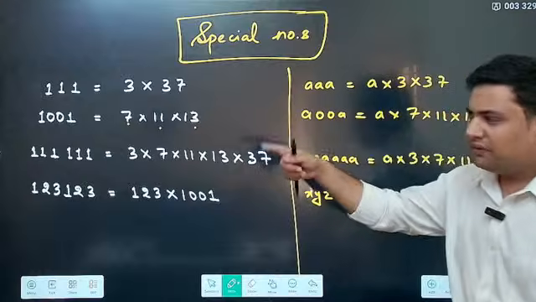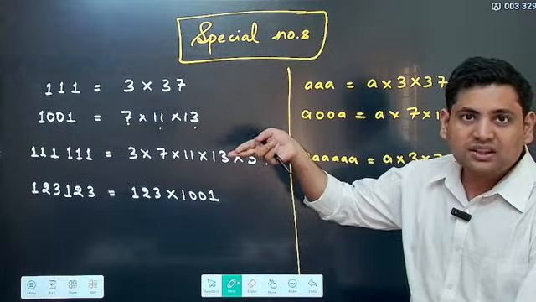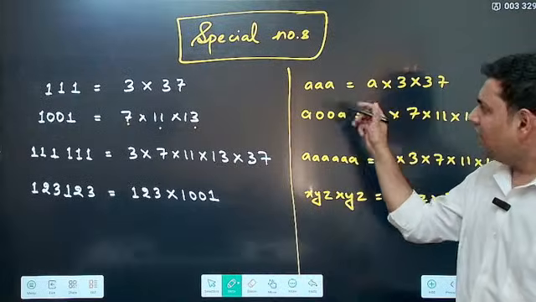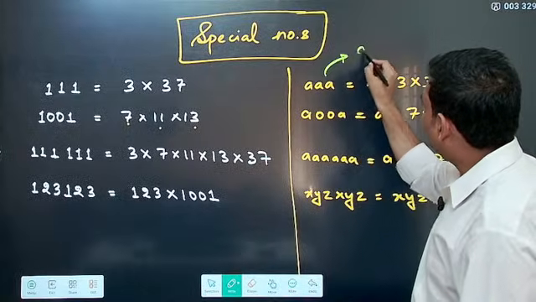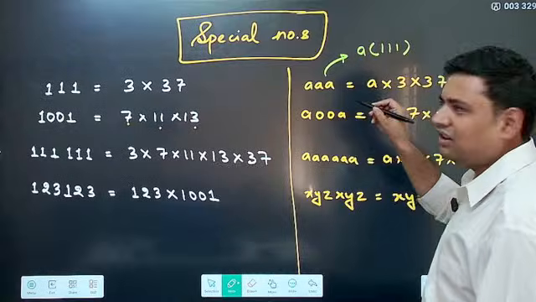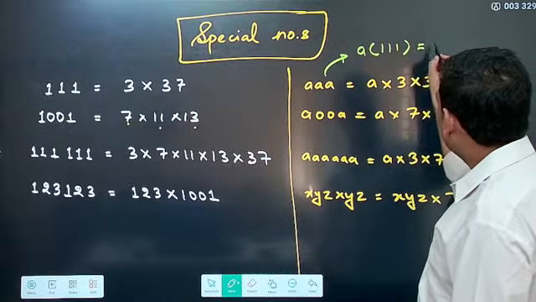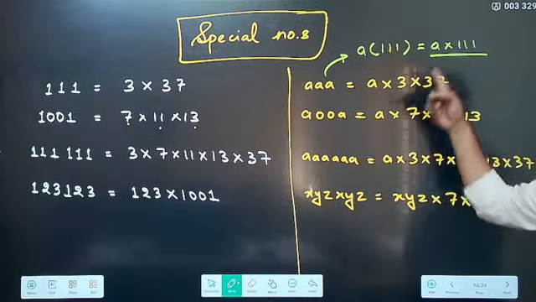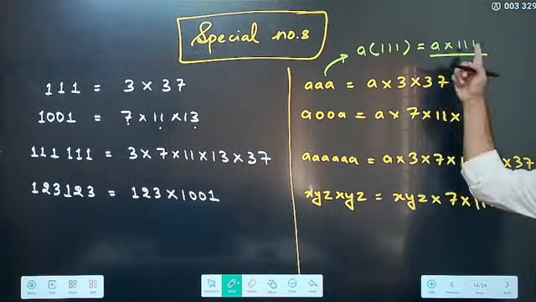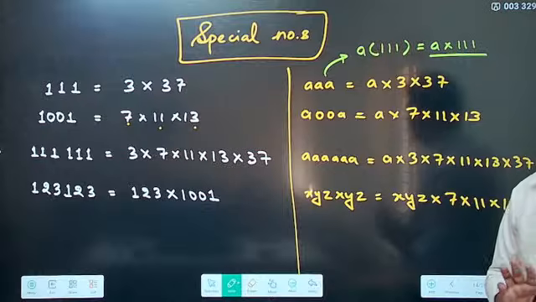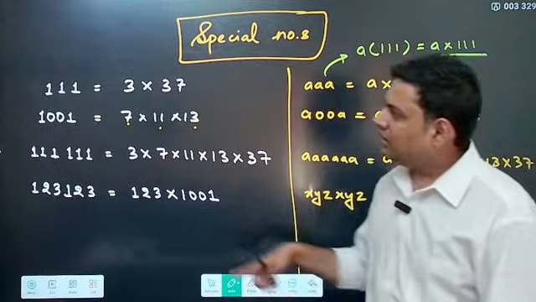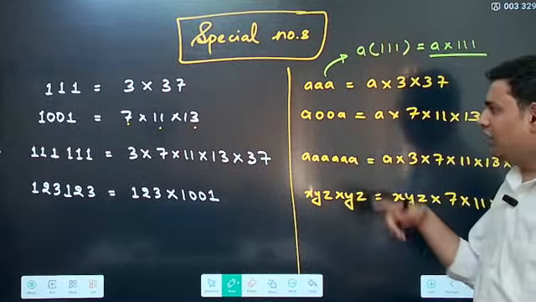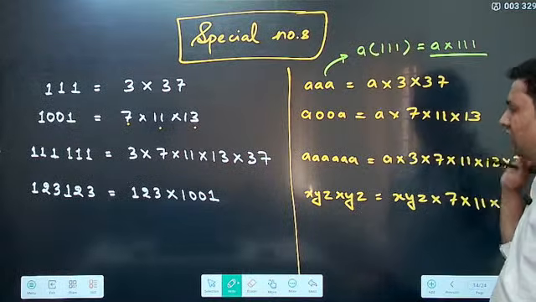Now first you see this also. So triple one, if triple one has 3 and 37 as factors, then triple A will have what? I can simply just take A out here, so it becomes A into triple one. Correct. So this becomes A into triple one. What are its factors? A is a factor, of course. 3 and 37 are also its factors. Fine. Then similarly I do it for this also. 1001 I multiply it with A, so this becomes A into 7, 11, 13.